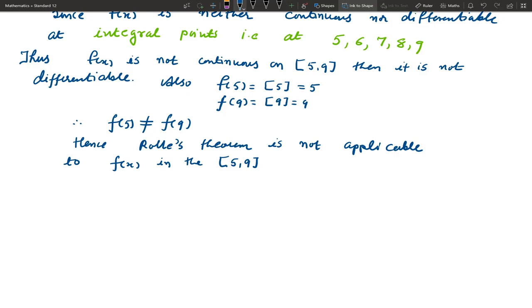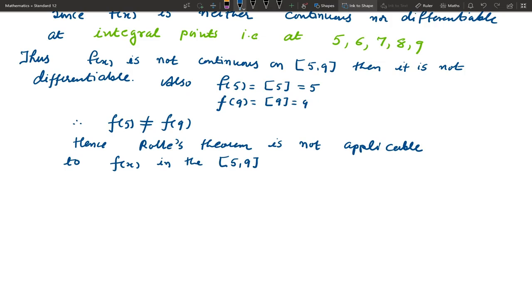Also, you can observe the same question applies to the mean value theorem. Since it is not continuous, it is not differentiable at integral points. So the mean value theorem is also not applicable. So note this question: in place of Rolle's theorem, the mean value theorem is also not applicable.